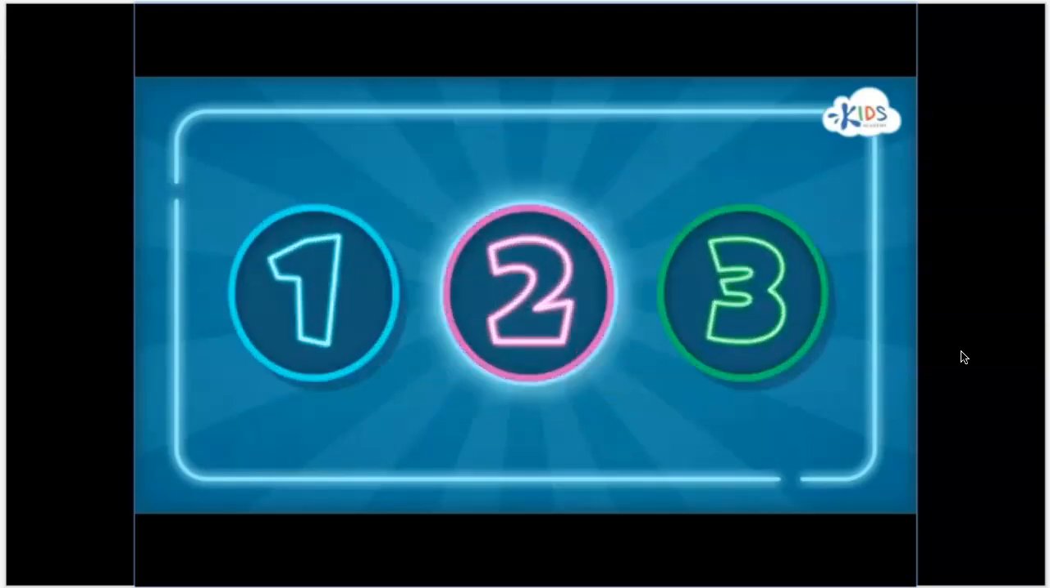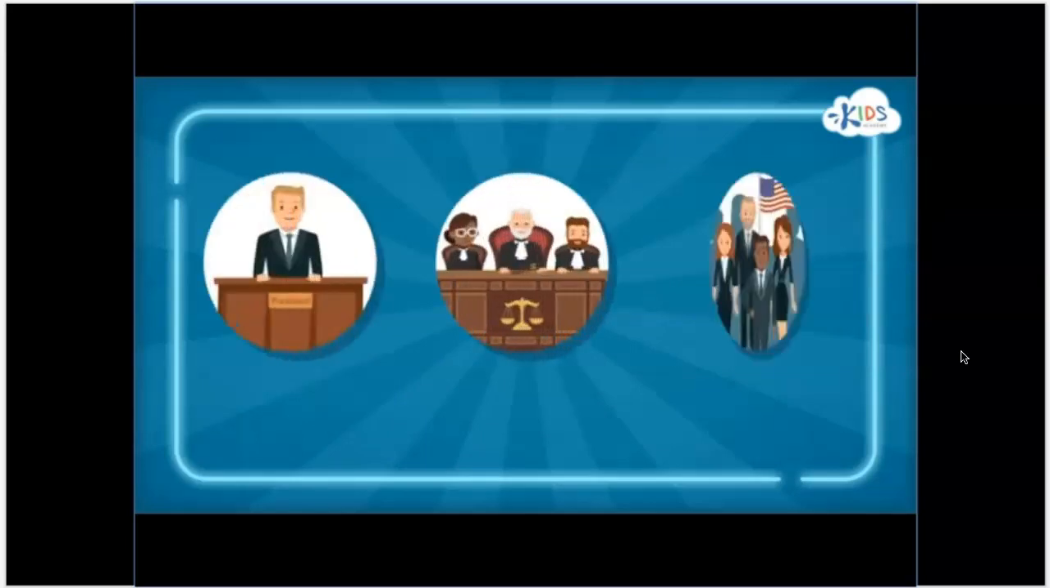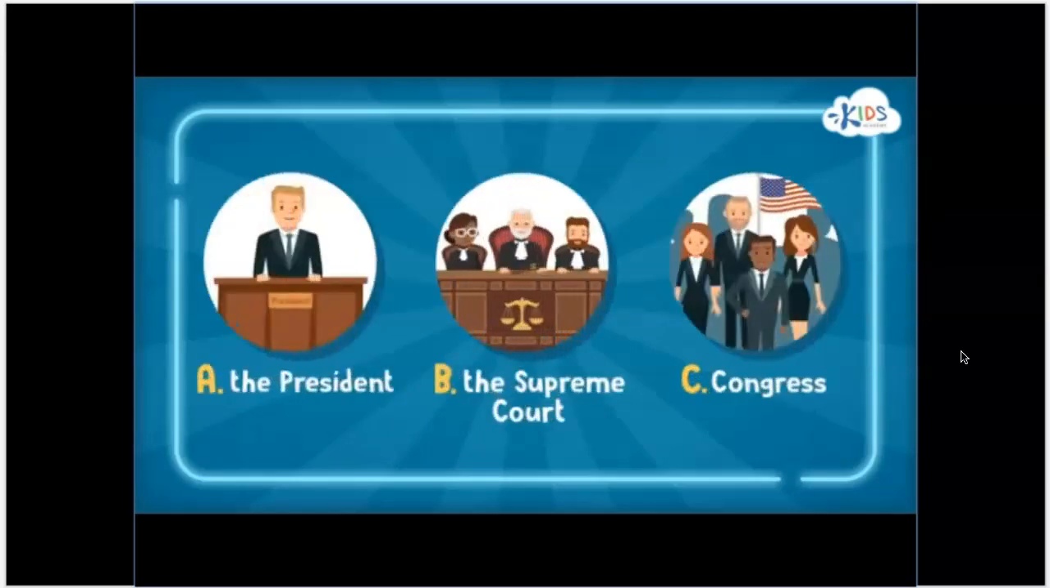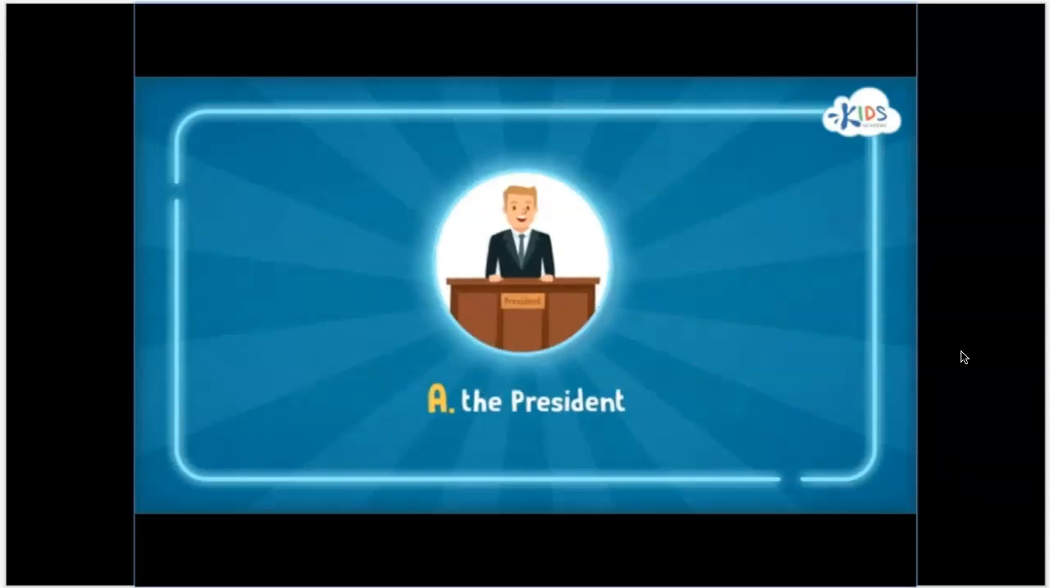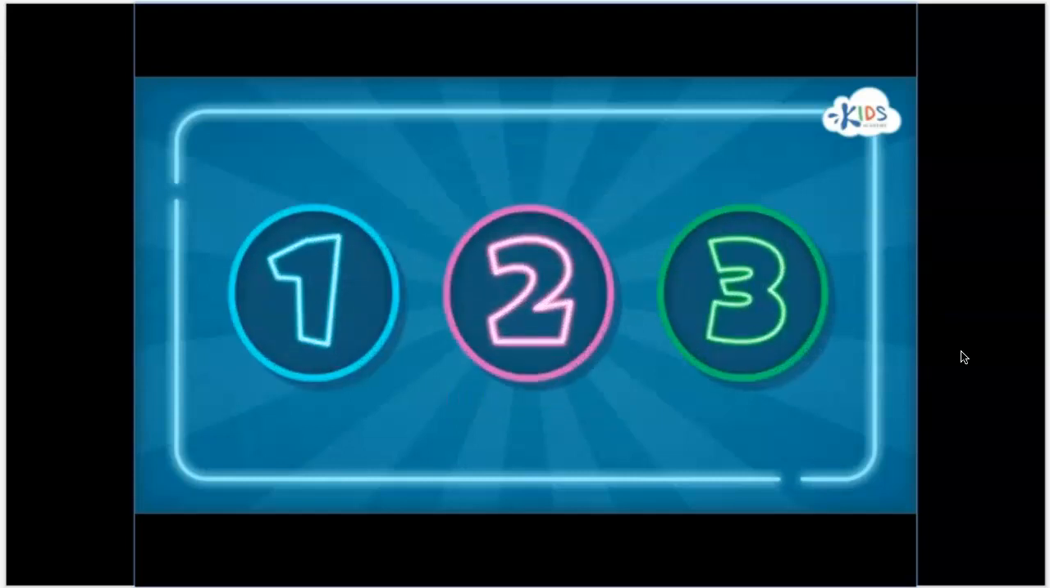Question 2. Who is the leader of the executive branch? A. The President. B. The Supreme Court. C. Congress. Correct. The answer is A. The President of the United States is the leader of the executive branch. The executive branch enforces laws to make sure that people follow them. Let's try one more.